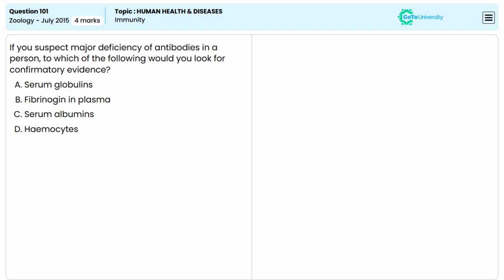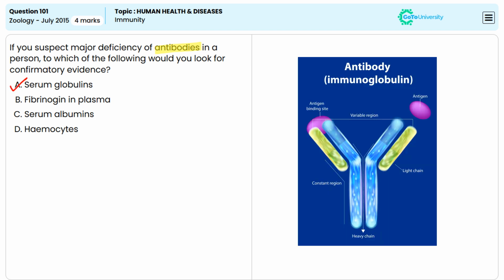If you suspect major deficiency of antibodies in a person, to which of the following would you look for confirmatory evidence? The correct answer will be option A, serum globulins, because serum globulins contain antibodies, which are called immunoglobulin. If there is a deficiency in antibodies, there will be a low concentration of globulin, that is immunoglobulin, in the serum. So the answer is option A, serum globulin.